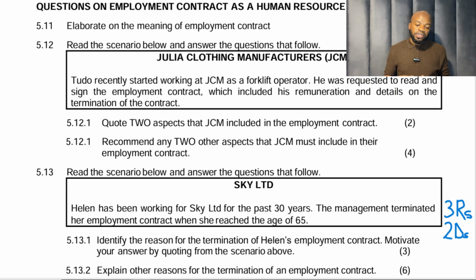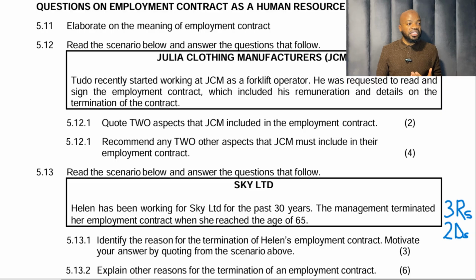Read the scenario. Sky Limited. Helen has been working for Sky Limited for the past 30 years. The management terminated her employment contract when she reached the age of 65. So if you look over on the right, I've made a marking there, 3 R's and 2 D's. What are the R's? These are actually the reasons for termination. So I've summarized 5 of the best. The 3 R's. Number 1 is retirement.